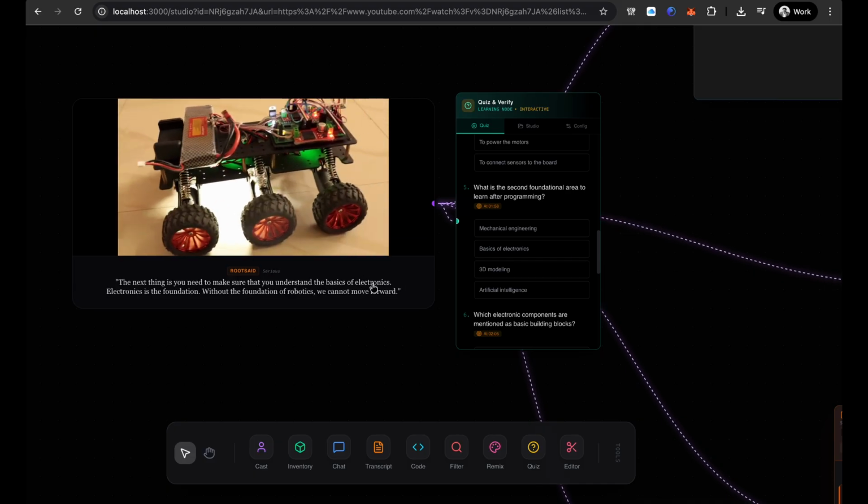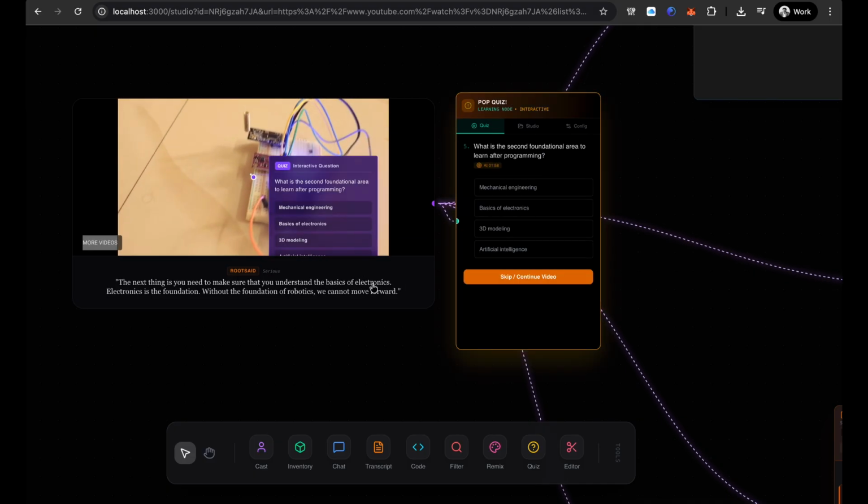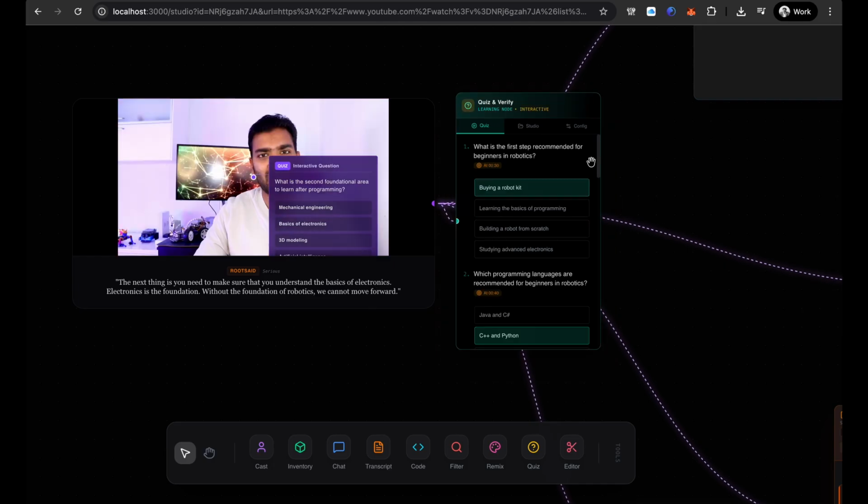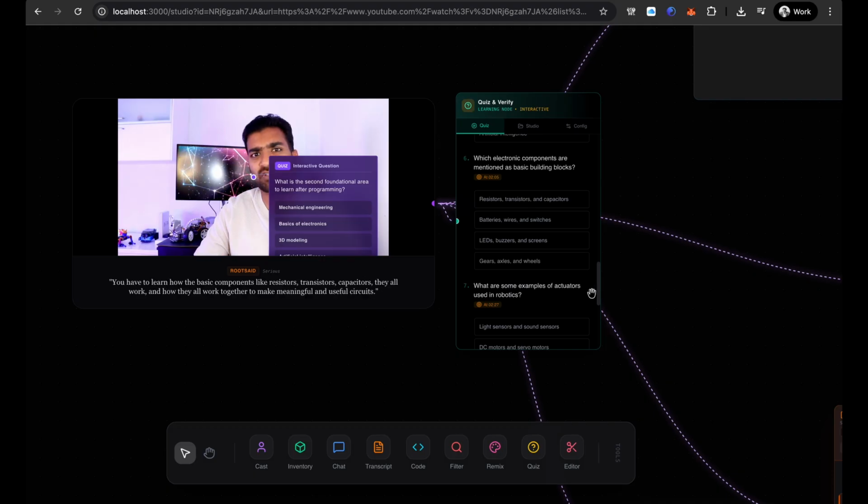The next thing is you need to make sure that you understand the basics of electronics. What is the second foundational area? Basics of electronics. Electronics is the foundation of robotics. Without it, we cannot move forward. You have to learn how to make circuits.